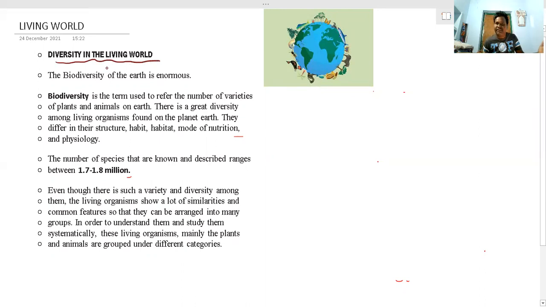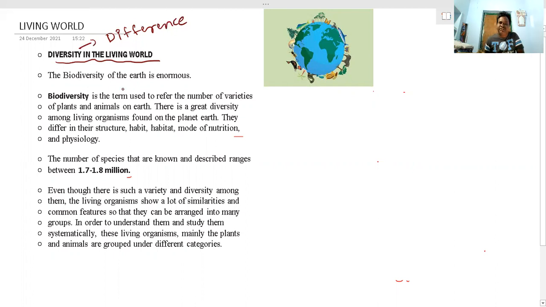So what is meant by diversity? Diversity is very simple. Diversity means difference, the difference between two different species. And what do we mean by variation? Variation means difference within the same species. And diversity means difference between two different species. If you take a cat and a human being, the difference between these two species is called diversity.